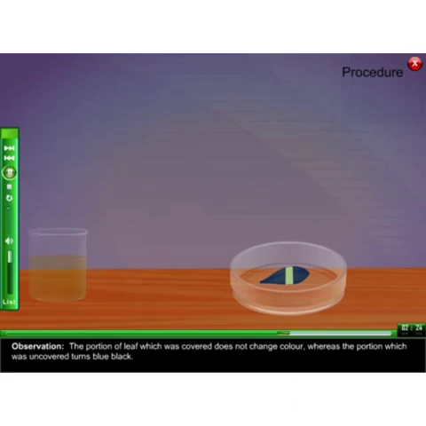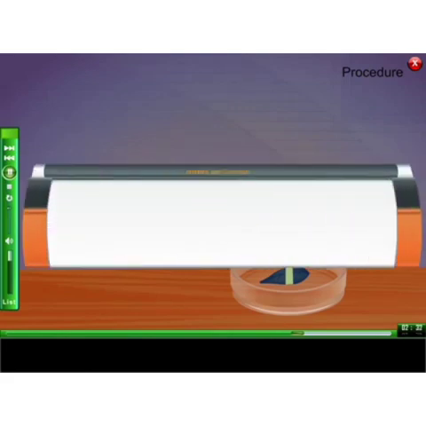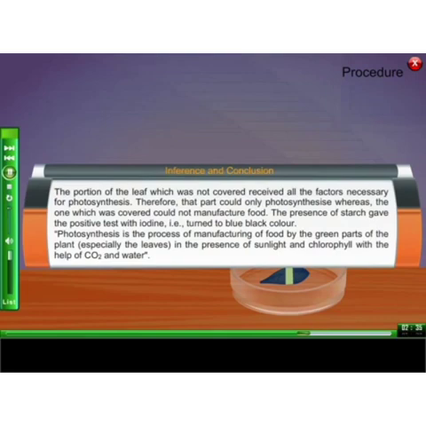The portion which is covered by the black paper shows no color change, whereas the other part of the leaf changes to a bluish black color. What we learn from this experiment is that sunlight is very important for the preparation of food, for the photosynthesis process. Only the portion of the leaf covered with the black paper does not change its color, whereas the remaining part of the leaf changes to bluish black in the presence of iodine solution.